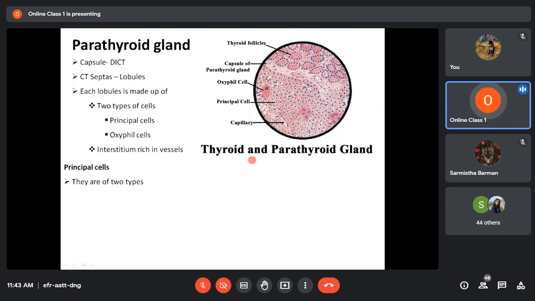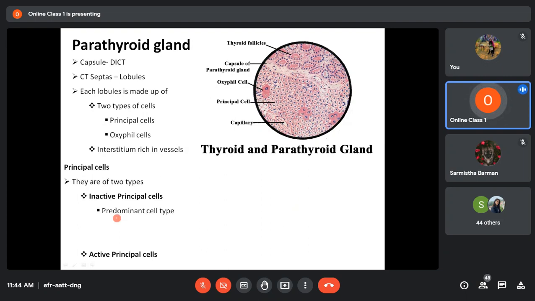Now the principal cells are again of two types: inactive principal cells and active principal cells. That means some of the principal cells will be in an active state of secretion and some will be in a resting state of secretion. The resting principal cells are called inactive principal cells, whereas the secreting principal cells we call active principal cells.